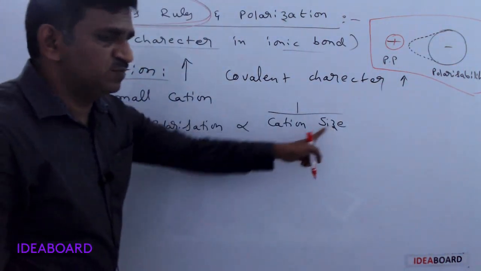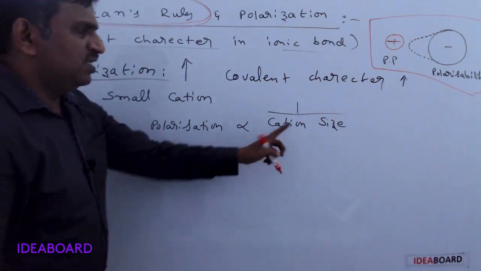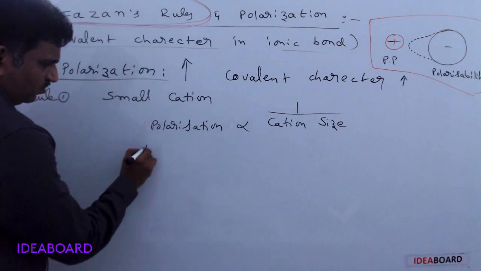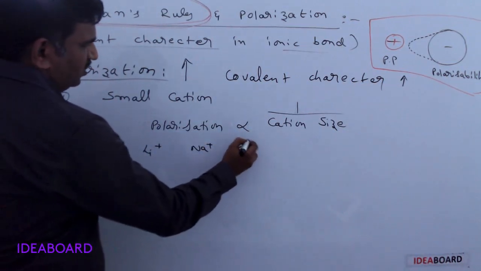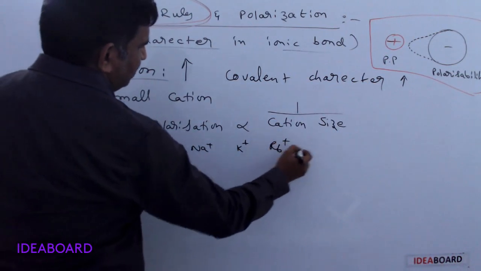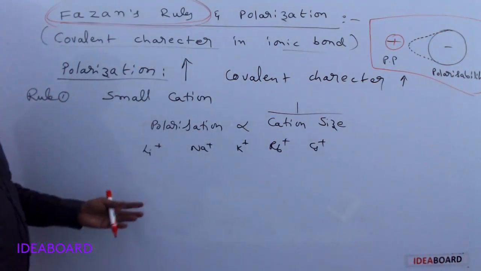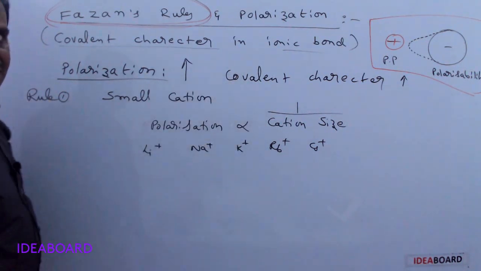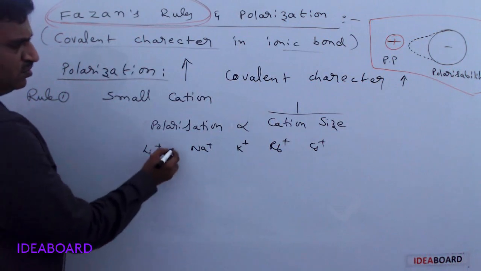Whenever cation size is smaller, polarization is more. For example, take lithium plus, sodium plus, potassium plus, rubidium plus, cesium plus. Lithium has high polarization, as it has the small size.